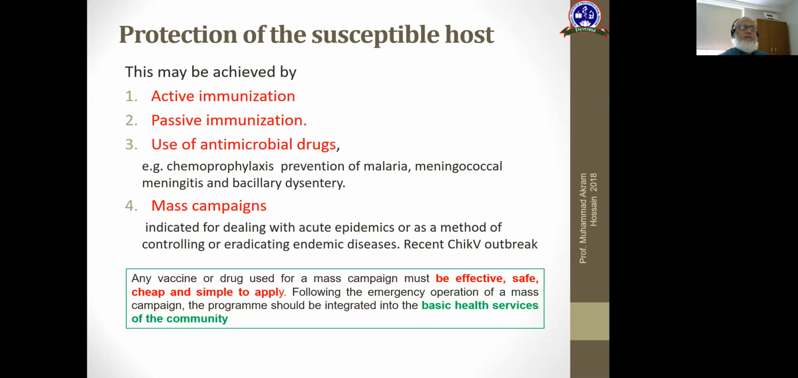Mass campaigns are indicated for dealing with acute epidemics as a method of controlling or eradicating epidemic disease. Like you see during this COVID situation, mass campaigning is widely used. When any vaccine or drug is used for a mass campaign, it must be effective, safe, cheap, and simple to apply. And following the emergency operation of a mass campaign, the program should be integrated into basic health services of the